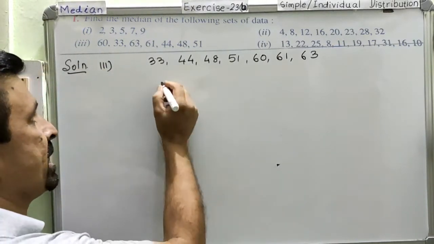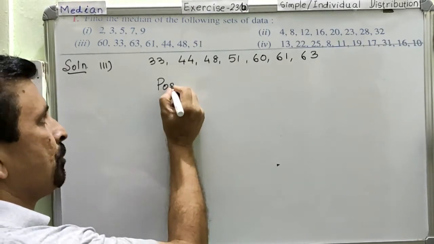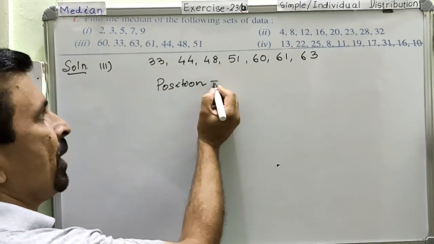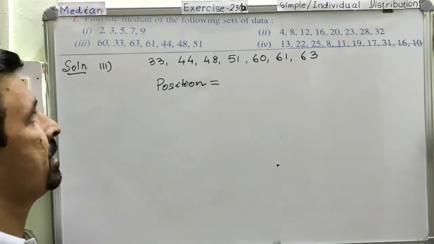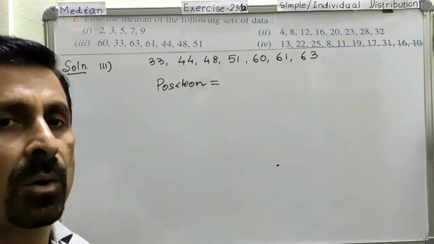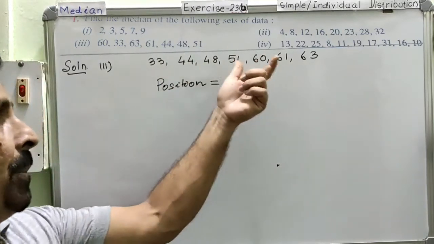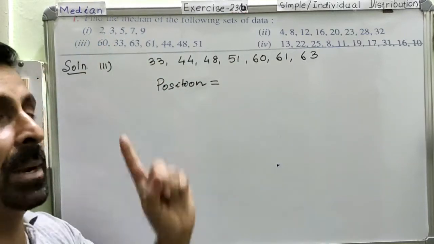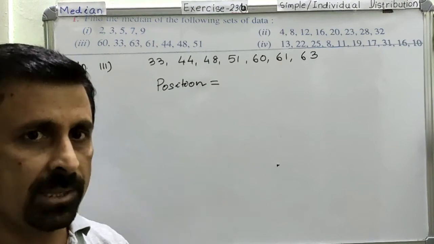Clear? So position is very, very important. We are going to calculate the position. Now, to find the position, another important piece of information is the number of data. If the number of data is odd, then you will get only one position for the median. Please remember, be mindful, I am talking about the position.